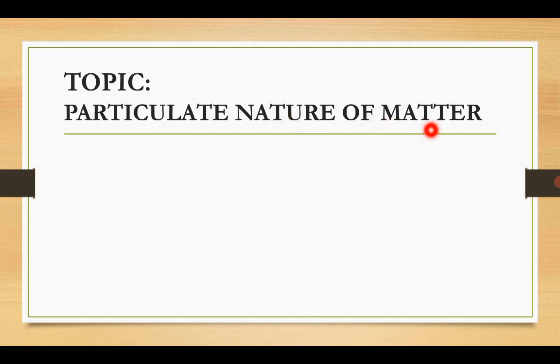Of matter. Matter, remember, is anything that has mass and is capable of occupying space. So particulate nature of matter is referring to the particles contained in matter. So we are saying matter has particles. That's what the topic is basically going to address.